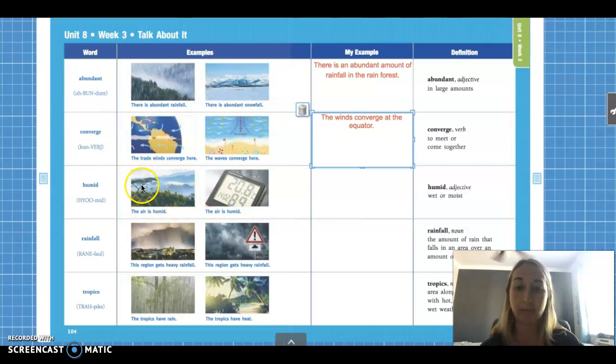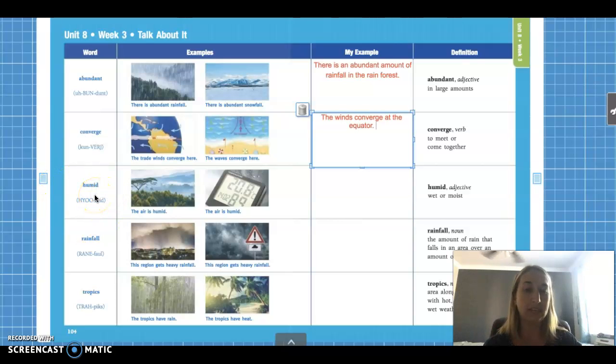Okay, my friends, this first picture, I see lots of trees. I see mountains in the background, but then I see kind of some like mist or something over it. Okay, and this looks like it's measuring something, okay? It's measuring temperature, and then maybe it's measuring something else. So let's look at our vocab word, and then we can talk about what this picture is measuring. Okay, guys? Say it after me.